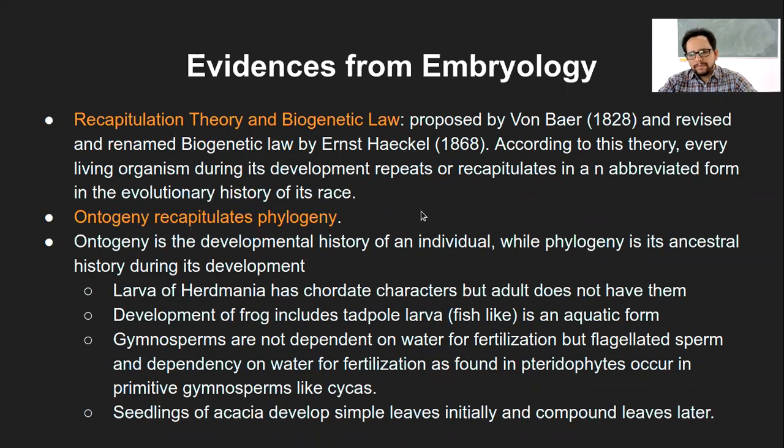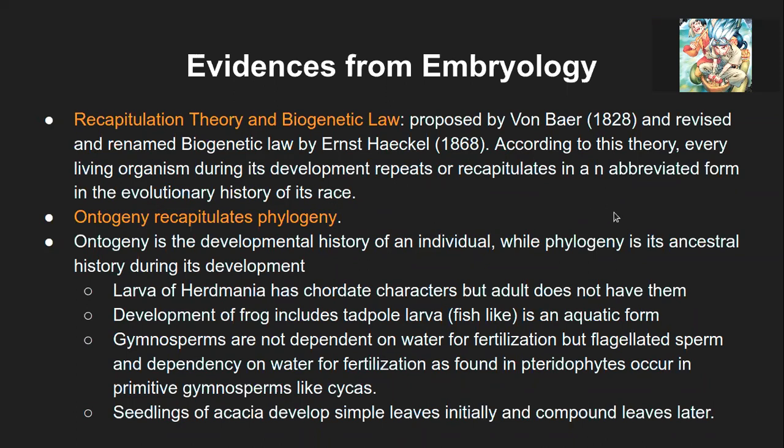So what does this statement mean? Even though the organisms are drastically different, they will repeat some stages which look like each other, and that is what will give the evolutionary history of their race. So that is the biogenetic law or recapitulation theory.